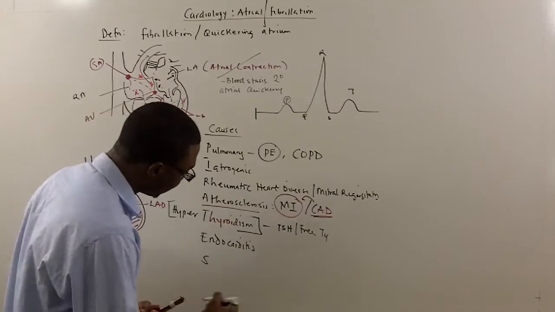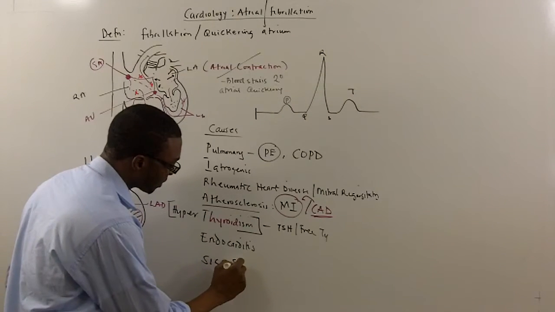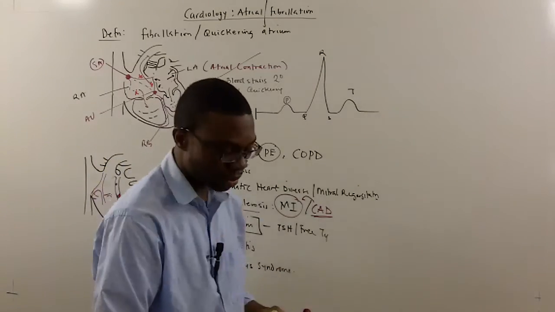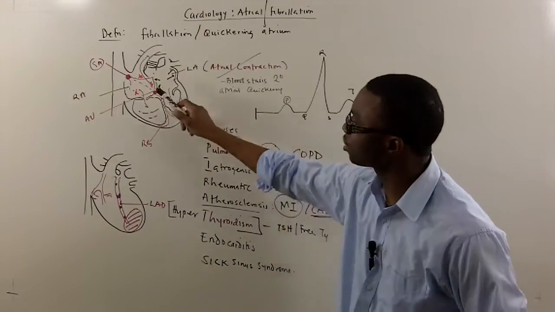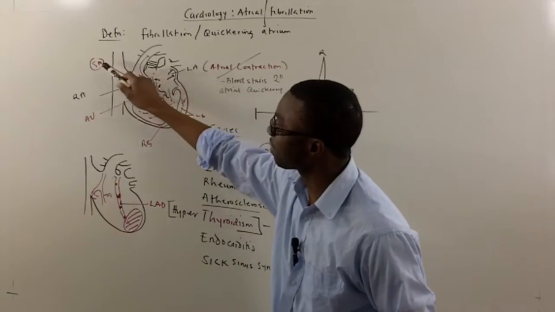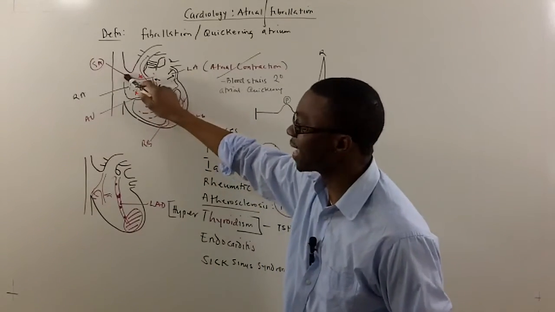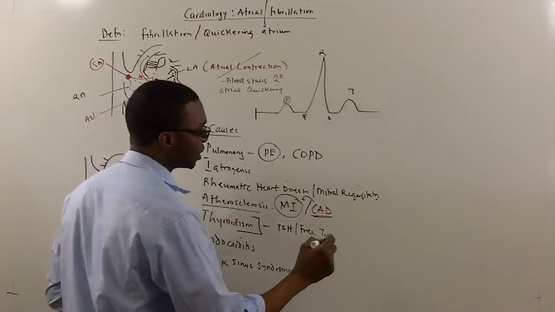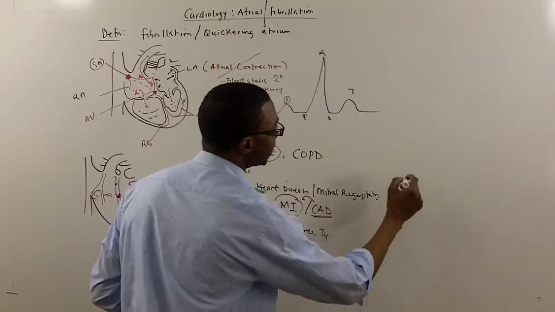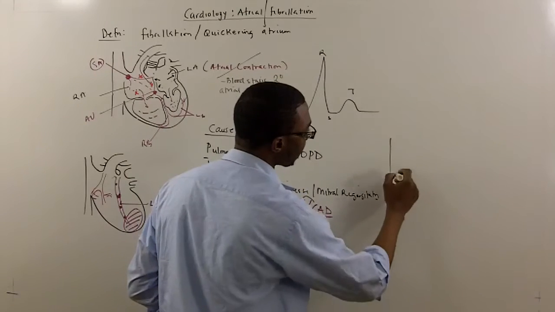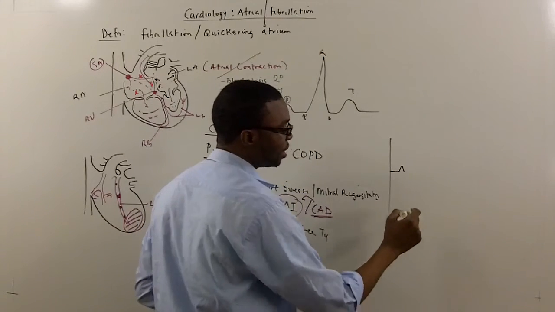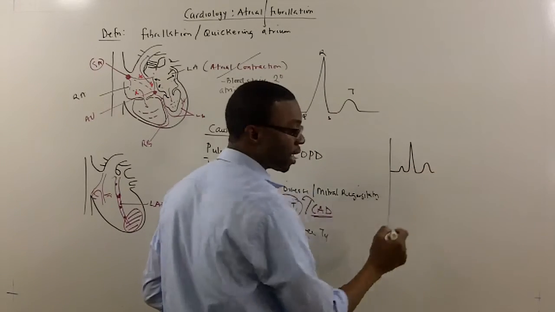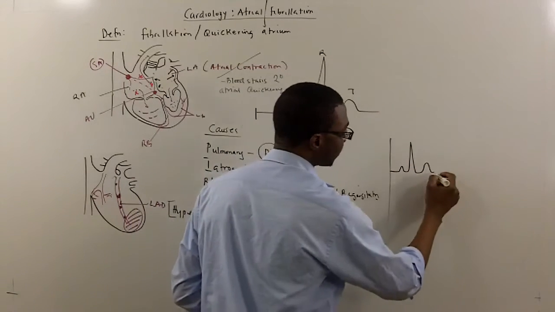And last but not the least is sick sinus syndrome. Sick sinus syndrome is actually a syndrome that affects the pathology of the SA node. So for example, when patients have sick sinus syndrome, this is what they develop. You look at their EKG and it looks like this. So they fire, you get a P wave, QRS, right? And you get a T wave.